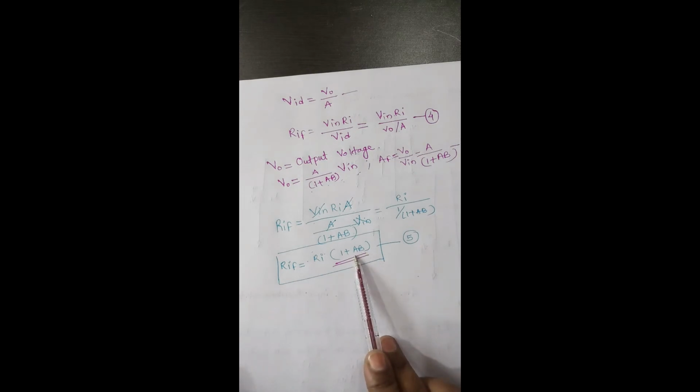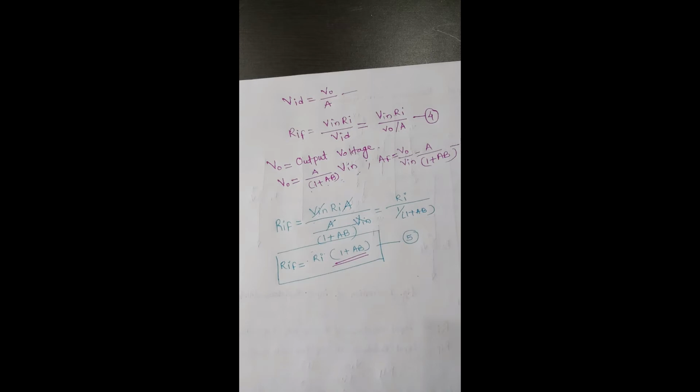We know that A is the open loop voltage gain, which is in the range of 2 into 10 raised to 5. So this voltage series feedback amplifier will offer very high input resistance, that is 1 plus AB times that of without feedback.